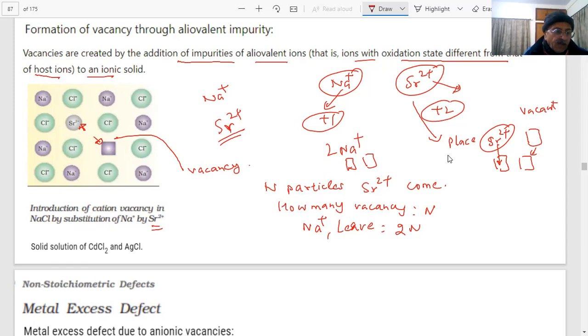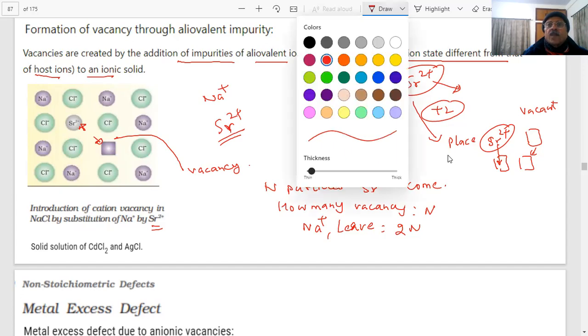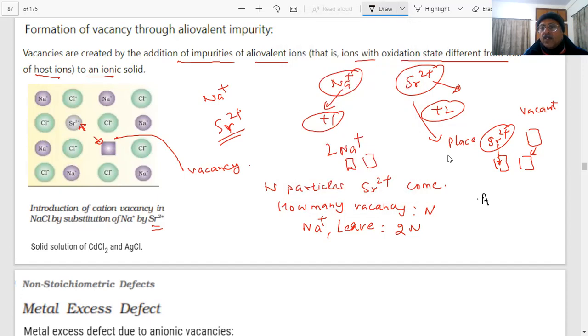Similarly, another example is the solid solution of cadmium chloride and AgCl. In the AgCl crystal, Ag+ is substituted by Cd2+.